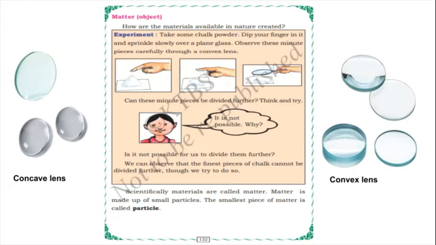So scientifically, materials are called matter. Matter is made up of small particles. The smallest piece of matter is called a particle. So what is this small particle? It is the small piece of matter. Whatever the object, the smallest piece of that object is called a particle.